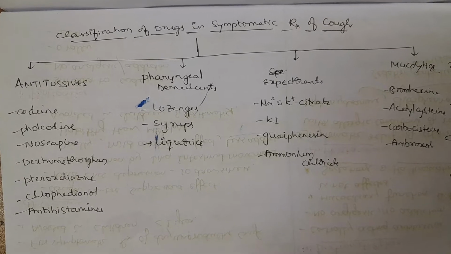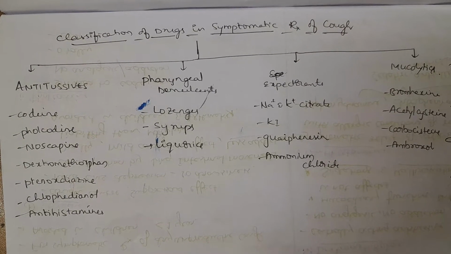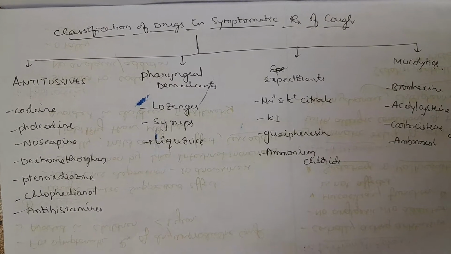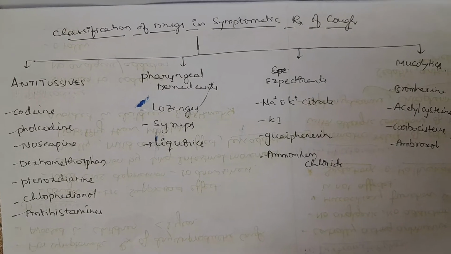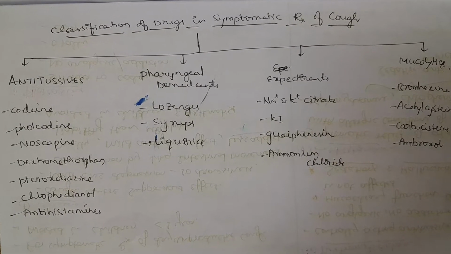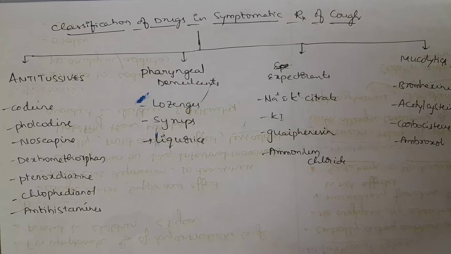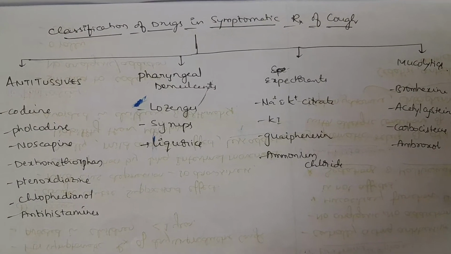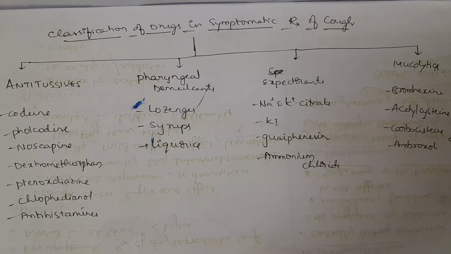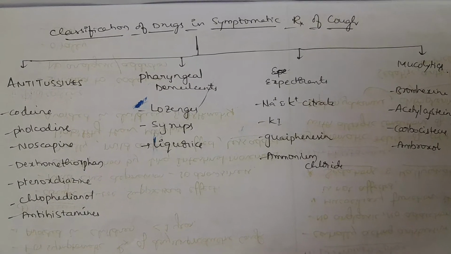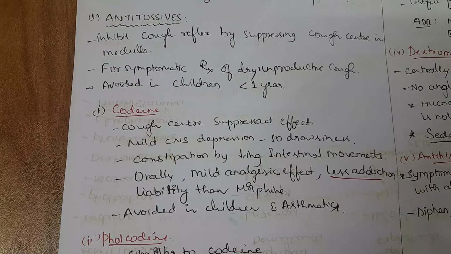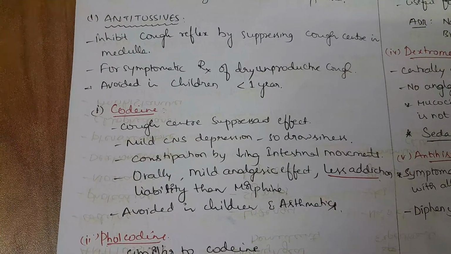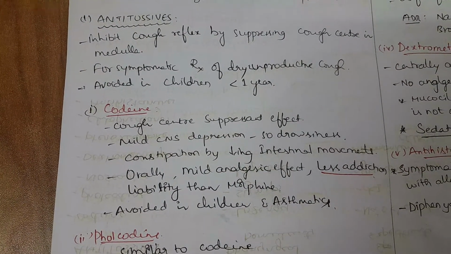Pharyngeal demulcents include lozenges, syrups, and licorice. Expectorants include sodium and potassium citrate, potassium iodide, ammonium chloride, and guaifenesin. Mucolytics include bromhexine, acetylcysteine, carbocysteine, and ambroxol. Let's discuss each of the drugs by their mechanism of action and their adverse effects.